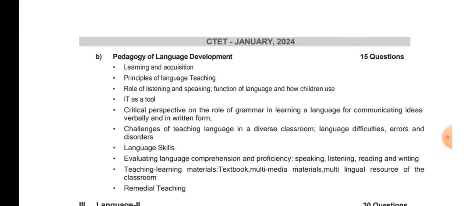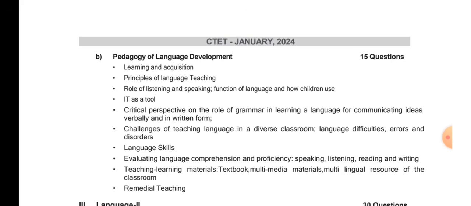Critical perspective on the role of grammar in learning a language for communicating ideas verbally and in written form. Now, what are the different perspectives on the role of grammar? You know that whenever we are trying to learn any language, grammar is very much important, right? We should know how to connect the sentences. We should know what we are talking about. We should know how to frame a question, how to make an interrogative sentence, how to ask questions, how to say a statement, how to maintain our tone, how to maintain our dialogues or whatever we are doing. So grammar plays a vital and a crucial role in the process of learning languages.